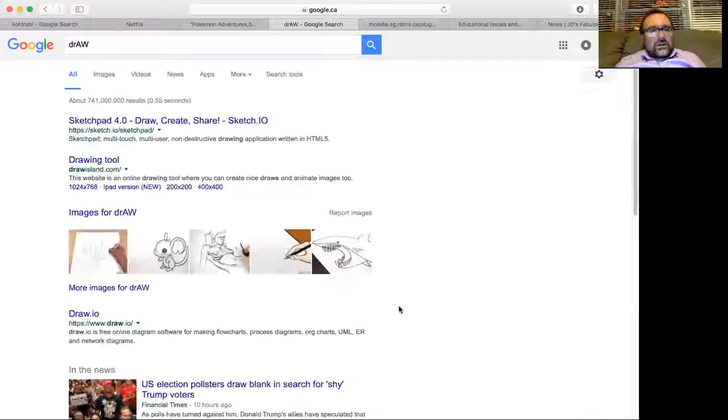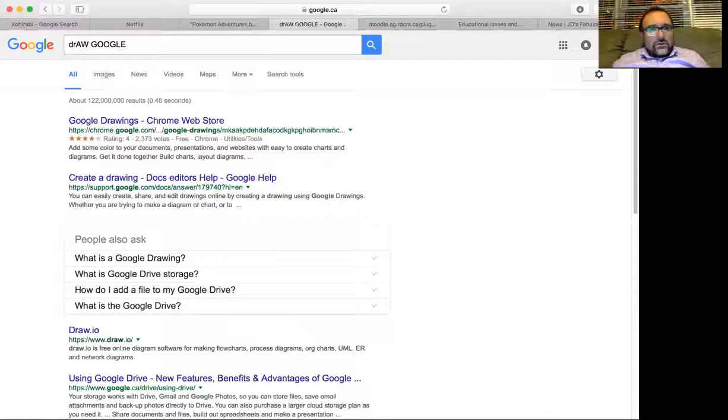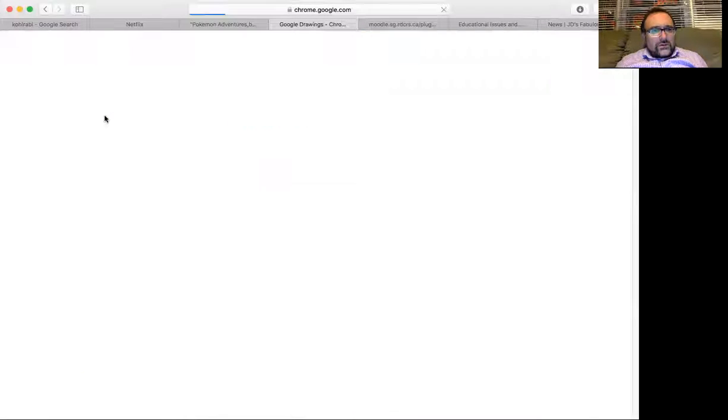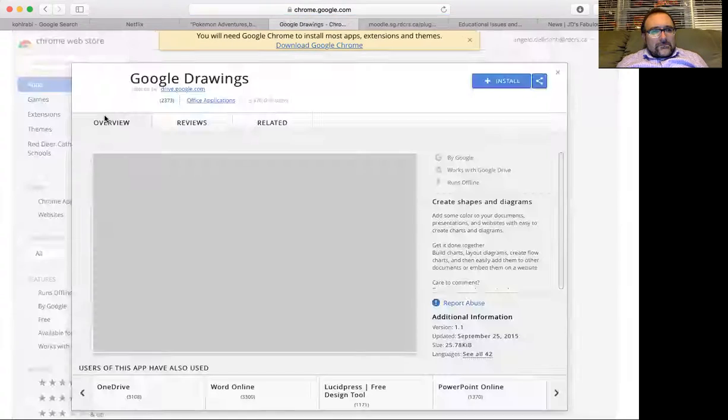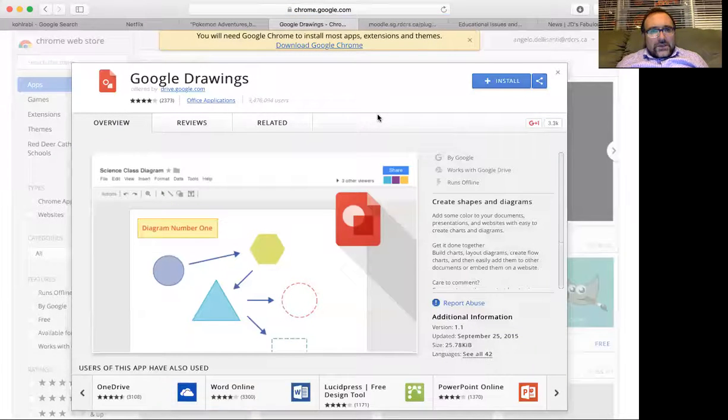you can use the whole feature. Let me just put Google. There we go, Google Drawing. Come with this. This is basically an app where you could do shapes and so forth. So I would recommend you to actually go forward with that.